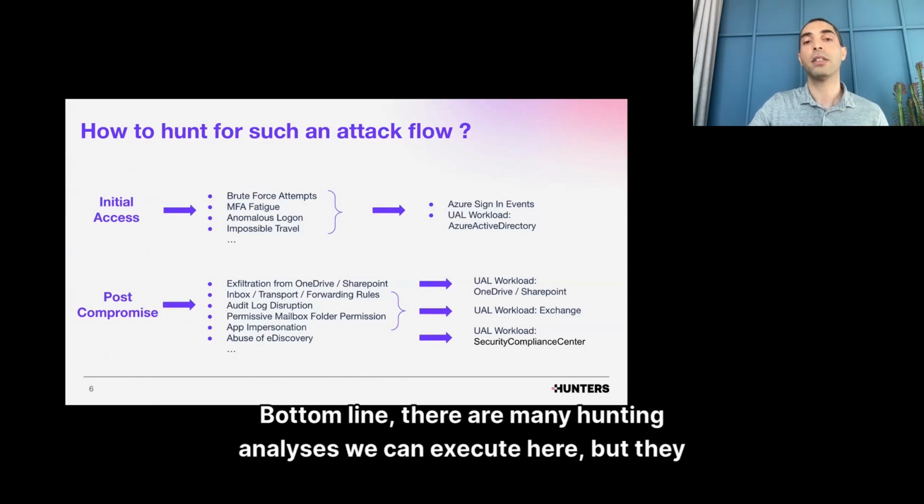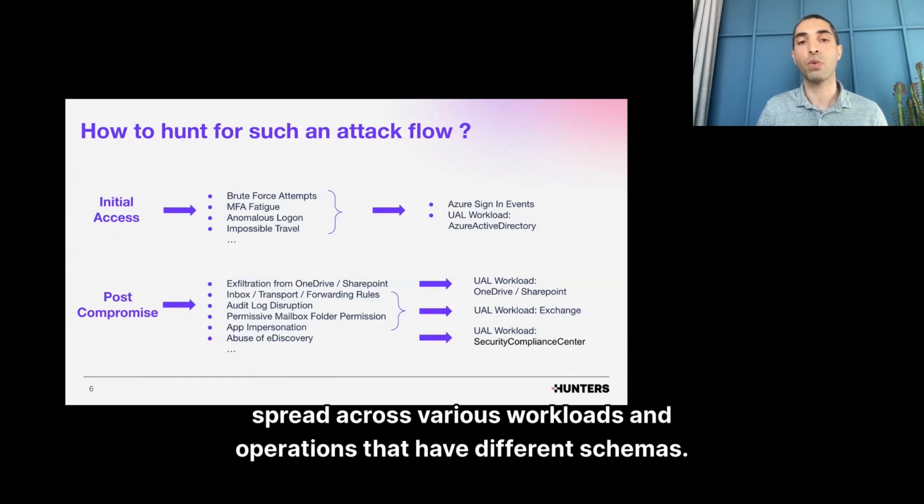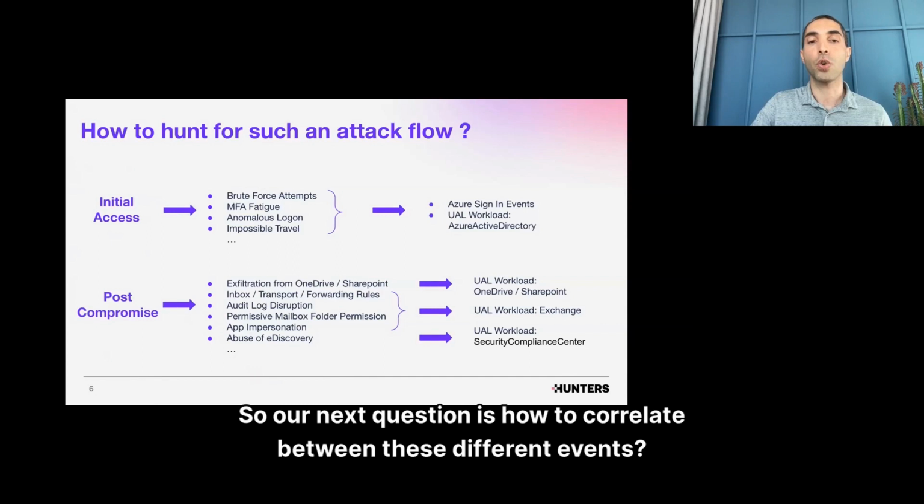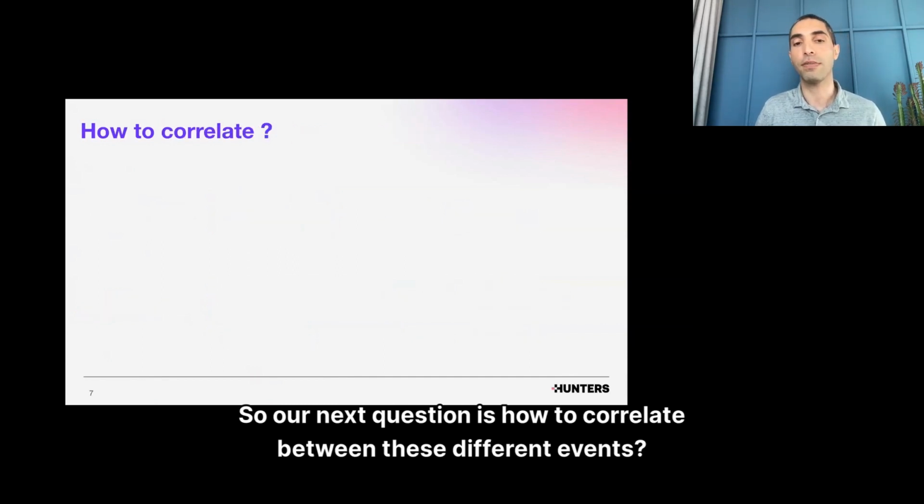Bottom line, there are many hunting analyses we can execute here, but they spread across various workloads and operations that have different schemas. So our next question is how to correlate between these different events.